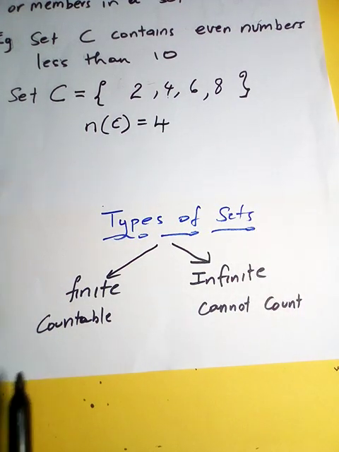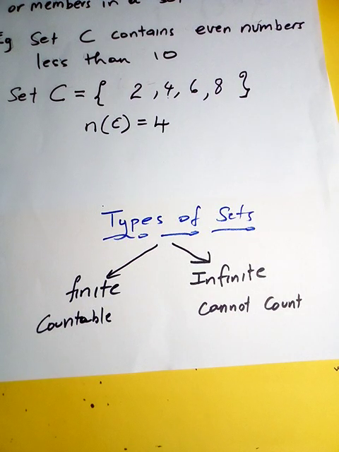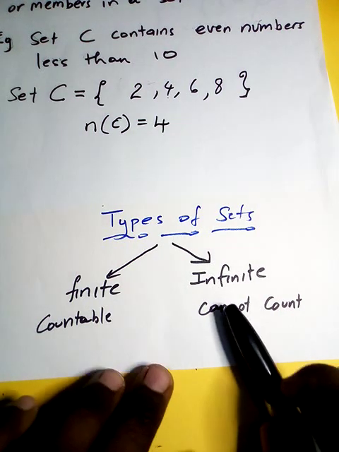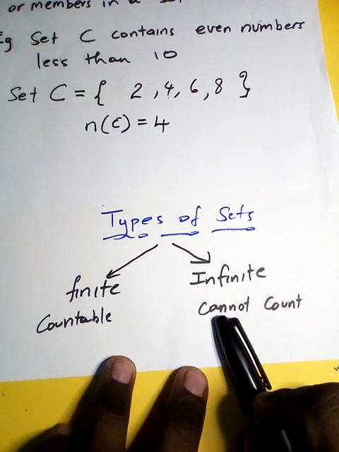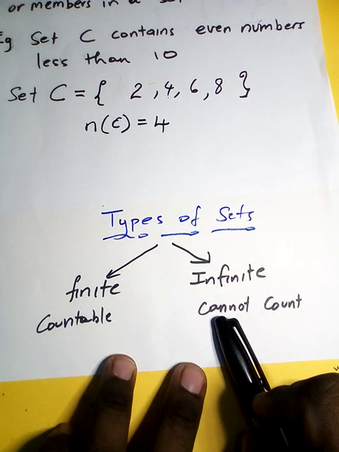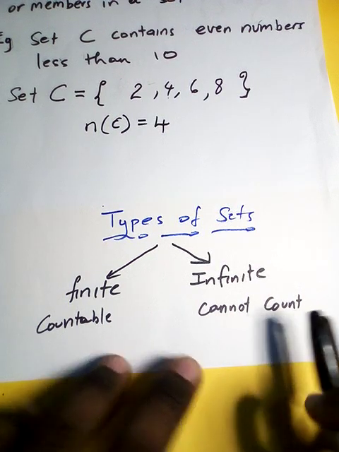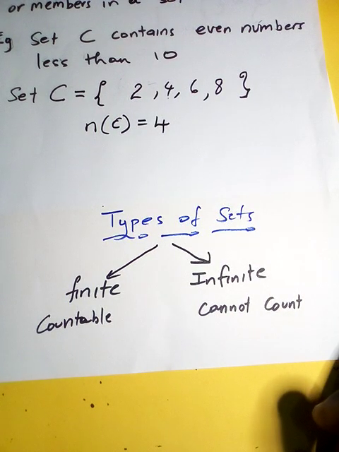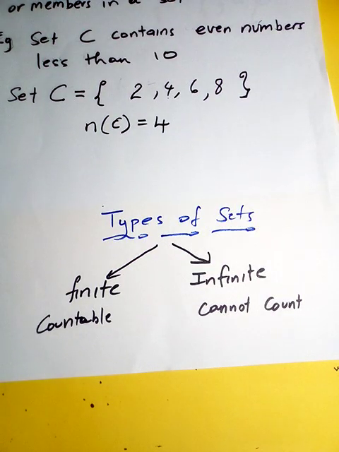So example of a finite set might be the number of letters in the alphabet. Say set D contains the number of elements in the alphabet. We can count them because there are 26 letters in the alphabet. Right? The number of students in 6A, that's countable. We can count them. But infinite set represent things that we cannot count. For example, the number of fishes in the sea, the number of hairs on your head, number of sand grains on the beach, number of stars in the skies.